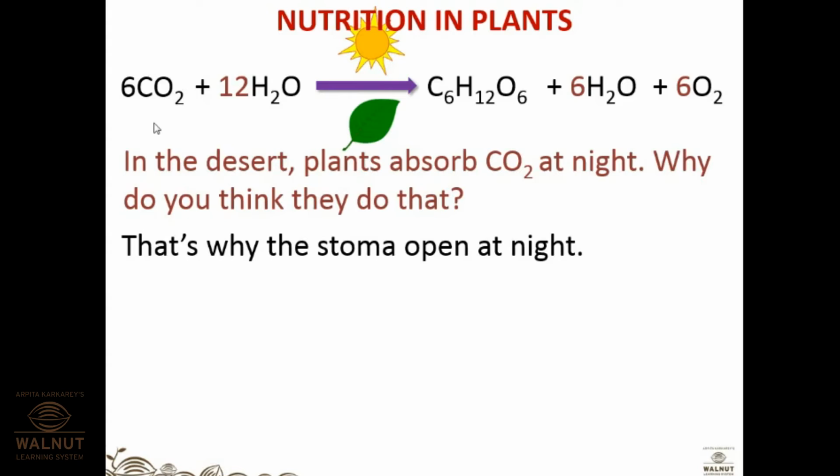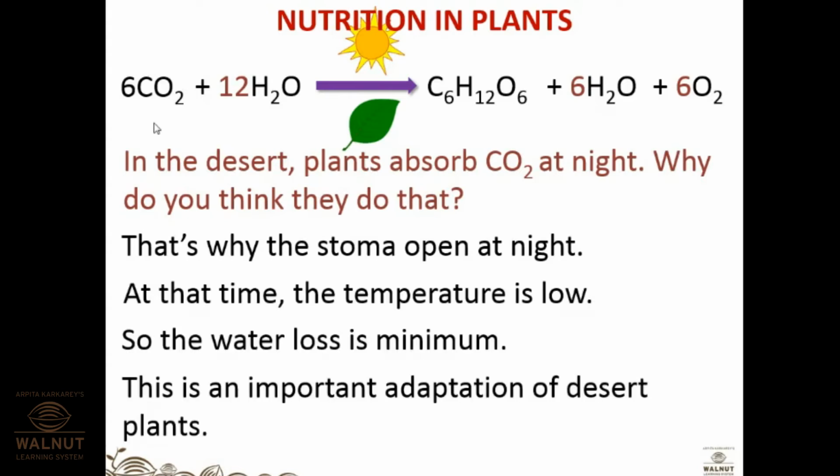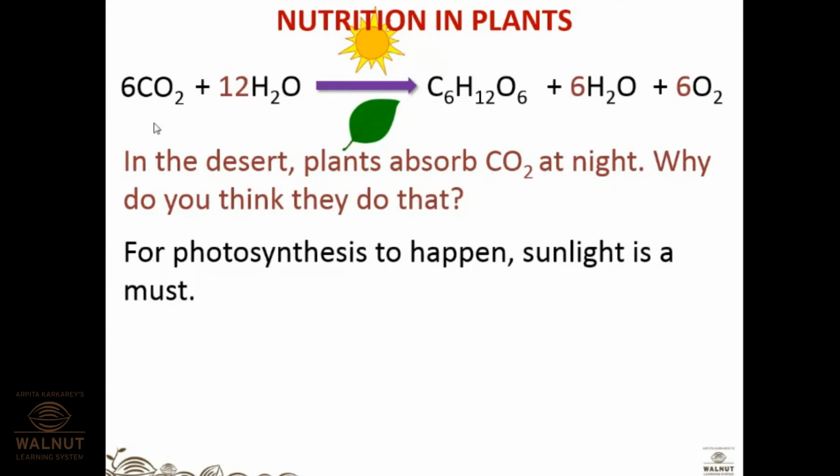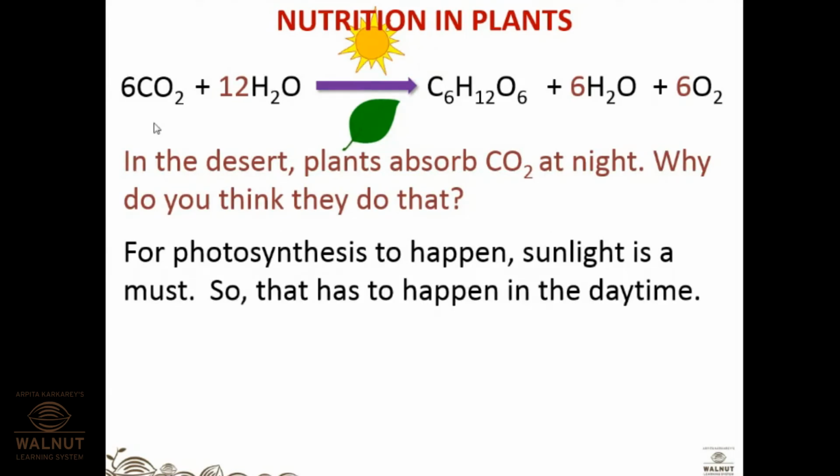That is why the stomata open at night. At that time the temperature is low, so there is less water loss. That is what we can expect. And this is an important adaptation of desert plants. So this is just an exception to what we have learned about the three steps of photosynthesis in detail. For photosynthesis to happen, sunlight is a must, so that has to happen in the daytime. Desert plants also absorb sunlight in the daytime. They absorb CO2 only at night, so don't get confused.